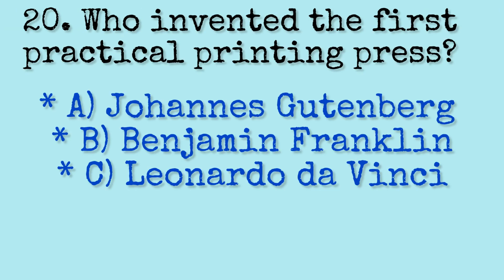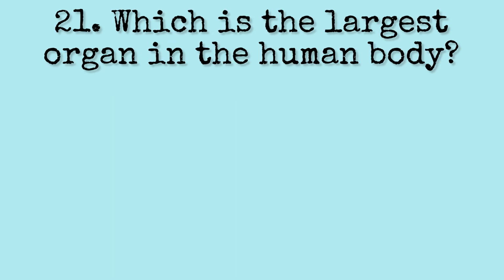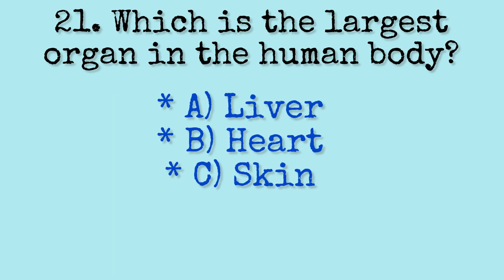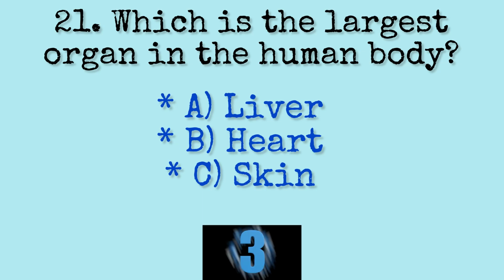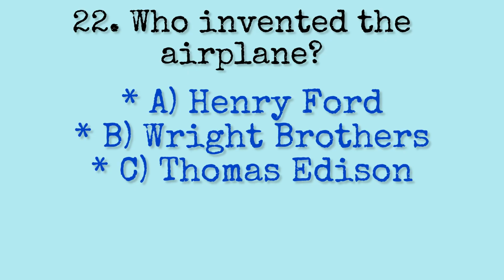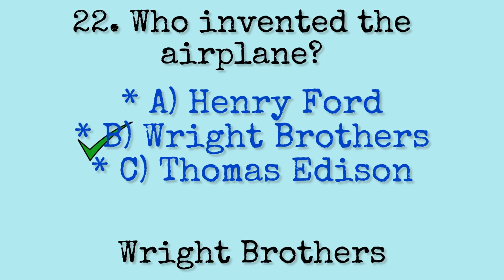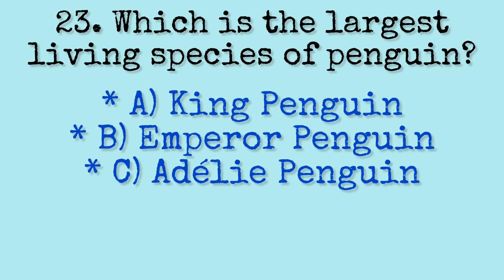Elephant. Question 20. Who invented the first practical printing press? Johannes Gutenberg. Question 21. Which is the largest organ in the human body? Skin. Question 22. Who invented the airplane? Wright brothers. Question 23. Which is the largest living species of penguin?